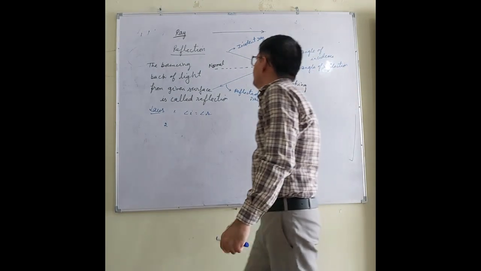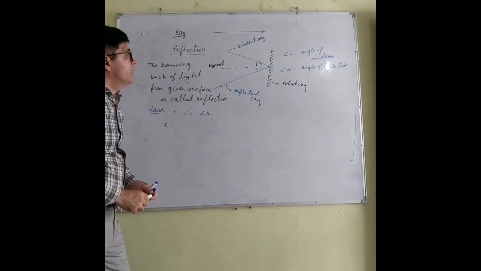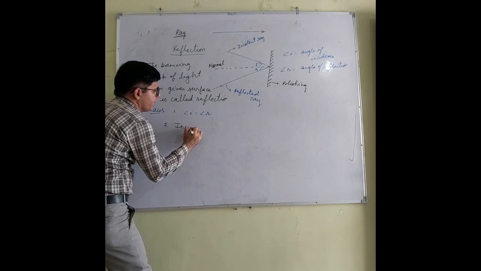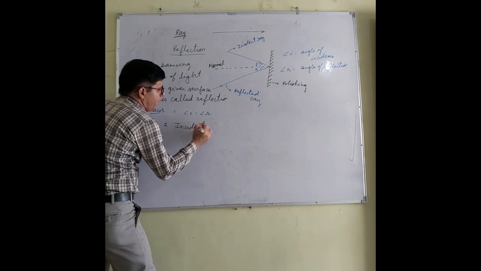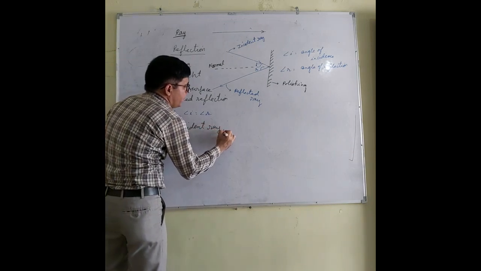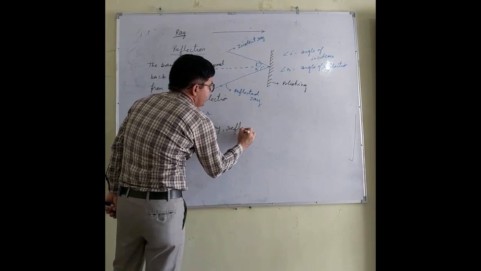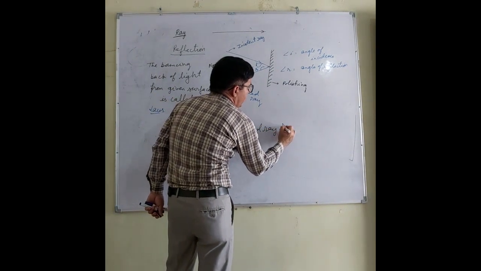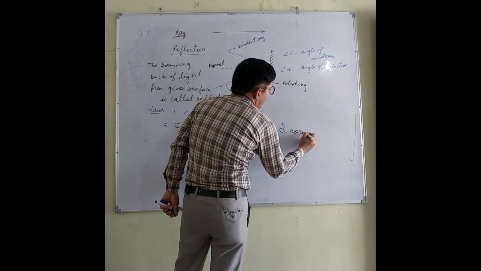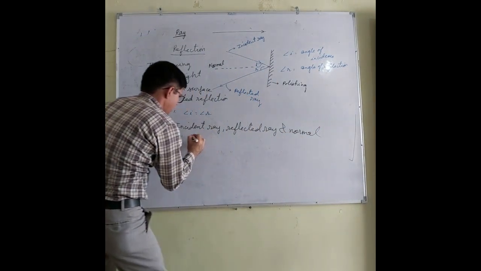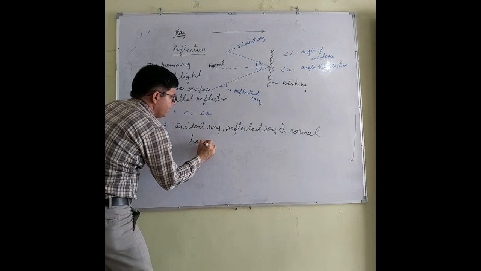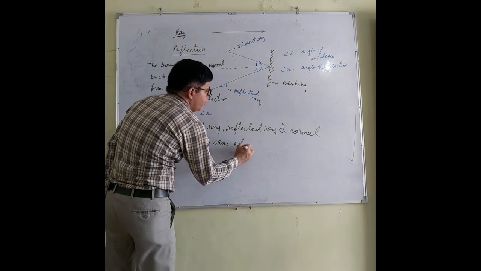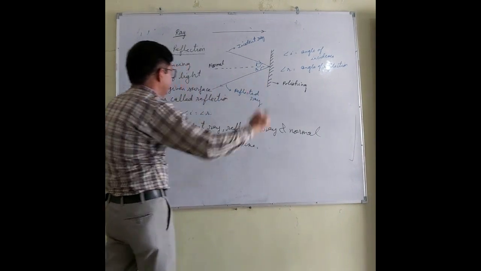Now they are not lying in the same plane. So the second law is: incident ray, reflected ray and normal lie in the same plane.